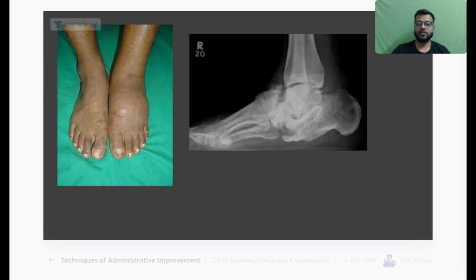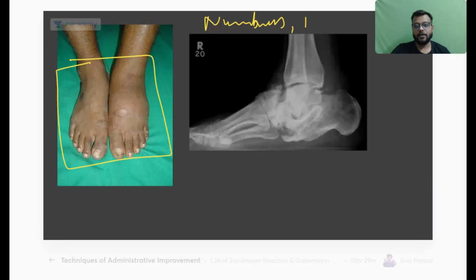Now, which is this? There is a communicated fracture of the talus and the navicular etc. And here is the picture, and let me give you the history. There is numbness and tingling sensation at the affected foot, that is your left foot.